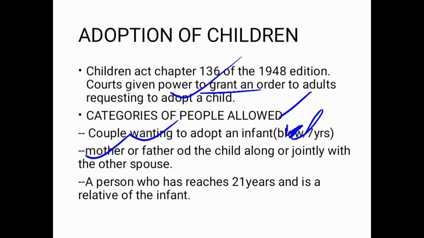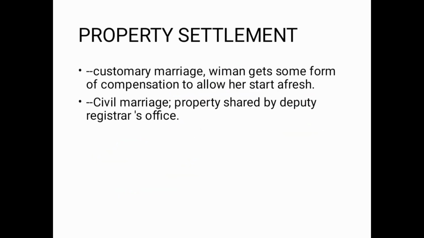Then a person who has reached the age of 21 years and is a relative of the infant can adopt that child. Apart from the adoption of children, we have property settlement. How do you share the property after divorce? Under customary marriage, the woman gets some compensation so as to allow her to start afresh. But under civil marriage, the property will be shared by the deputy registrar's office. You go to court and then they'll share your property.